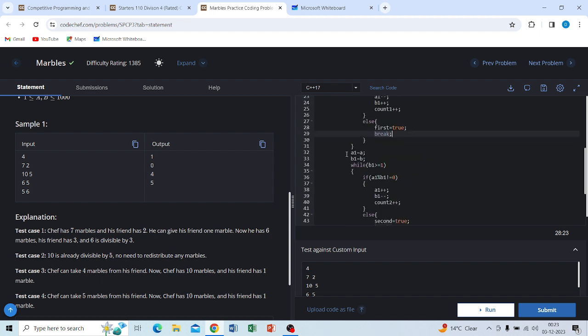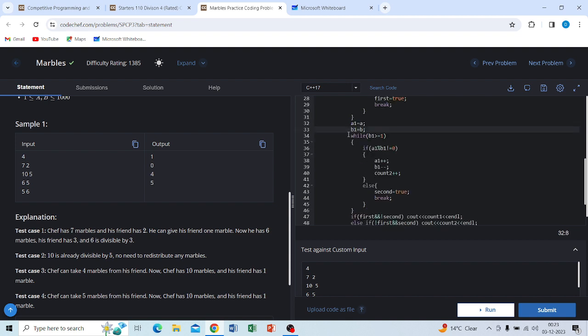Again we will initialize a1 by a and b1 by b. Now the whole process would be taken by b. So we will simply take it by b1, and each and every time if it is divisible, then we will set it true.